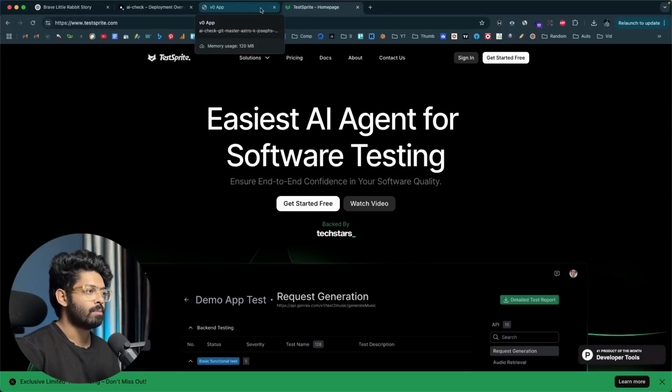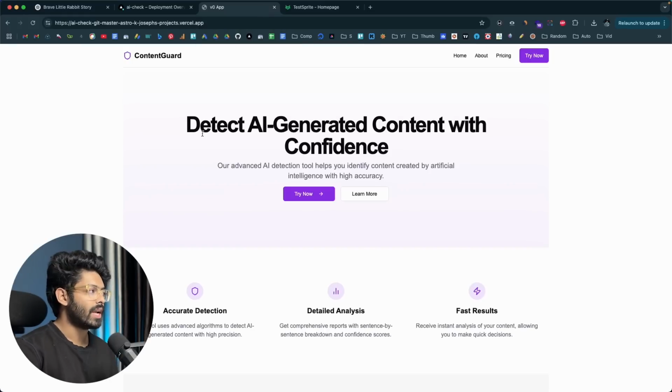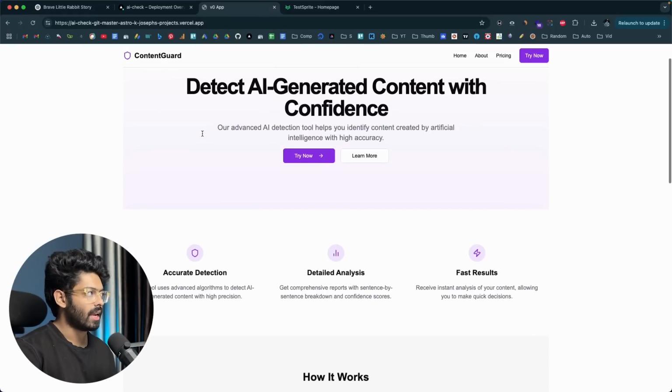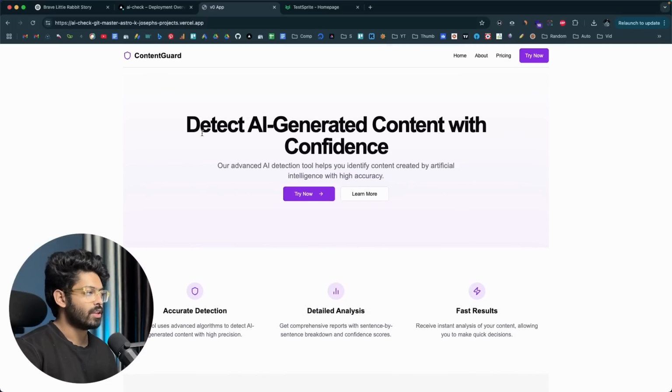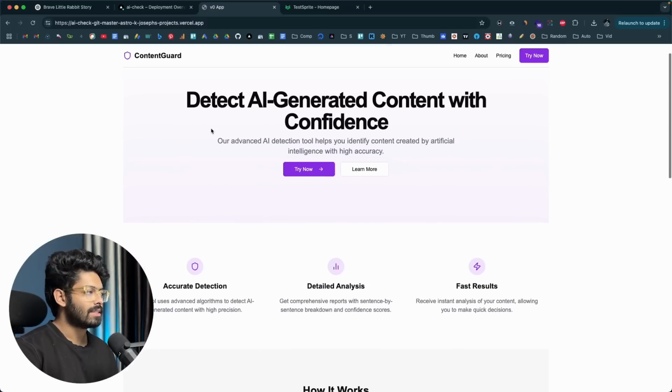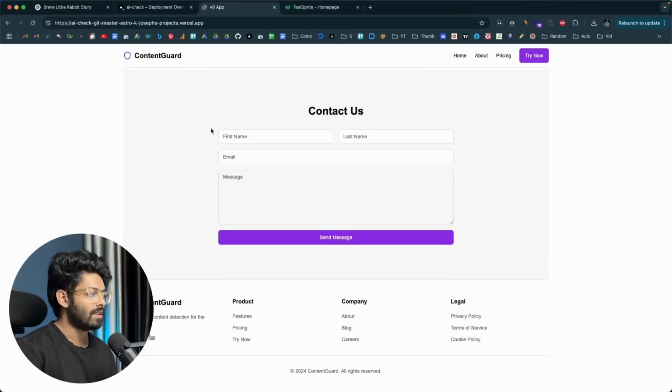And now to demonstrate how TestSprite works and how it can help you with software testing, here I have created a simple application using AI. So this entire app was created using AI. This is an app that allows you to detect AI written content. So this is the app that we have generated.